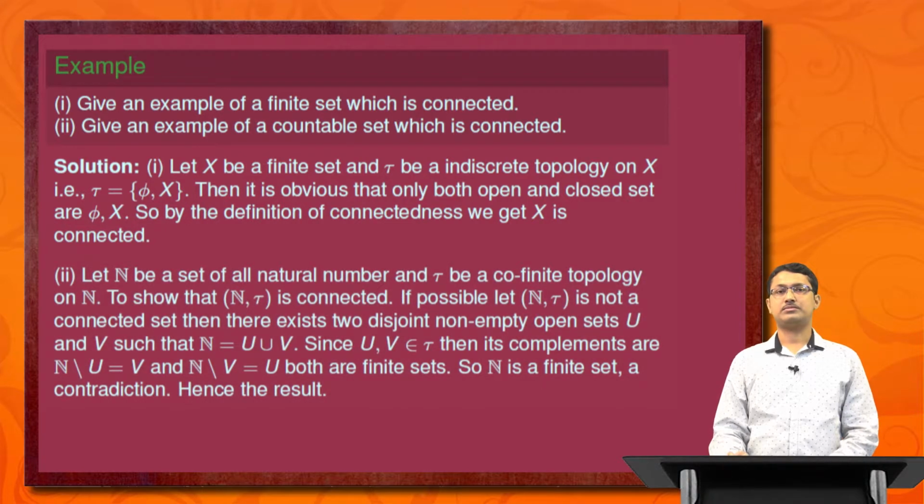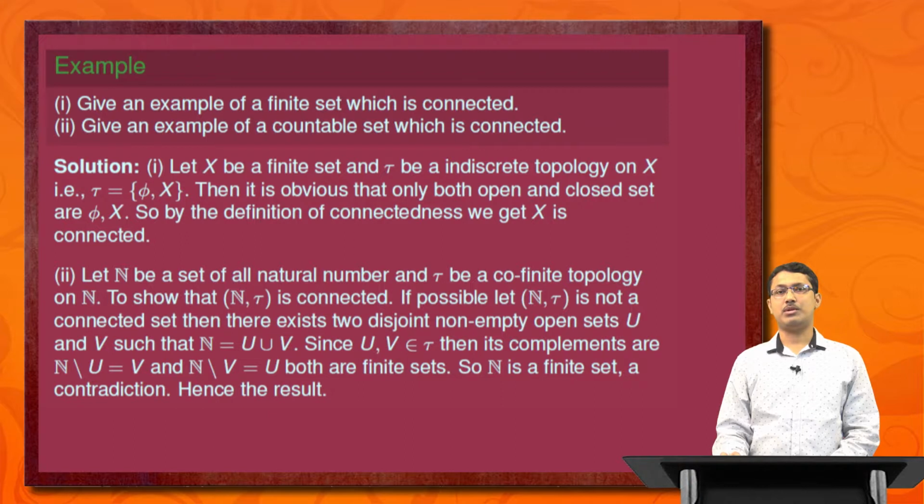For the second one, let N, that is the set of natural numbers, and tau be the cofinite topology on N. To show that (N, tau) is a connected set, if possible, let it be not connected. So there exist two disjoint non-empty open sets U and V such that N is equal to U union V.